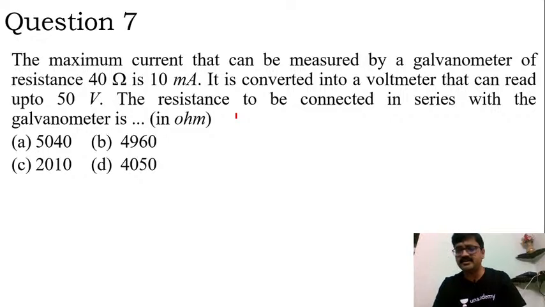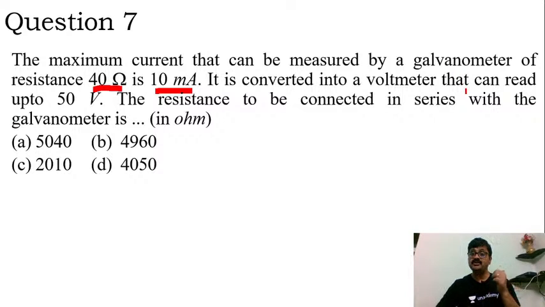Okay, so quickly I'll progress to the seventh question. The maximum current that can be measured by a galvanometer of resistance 40 ohm is 10 milliampere. It is converted into a voltmeter that can read up to 50 volt. The resistance to be connected in series with the galvanometer is. So here the galvanometer resistance is given as 40 ohm, current is 10 milliampere, and it is converted into a voltmeter that can read 50 volt. Hence we should find out the resistance that should be connected with the galvanometer to convert it into